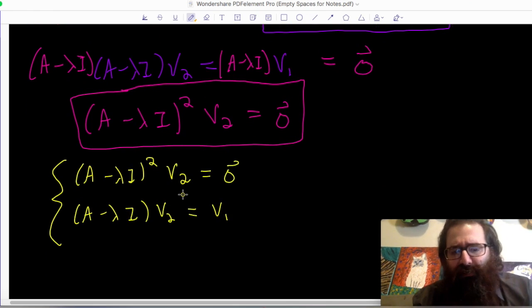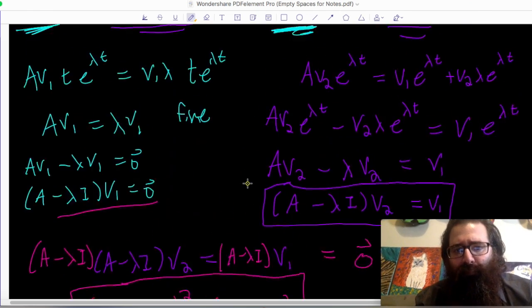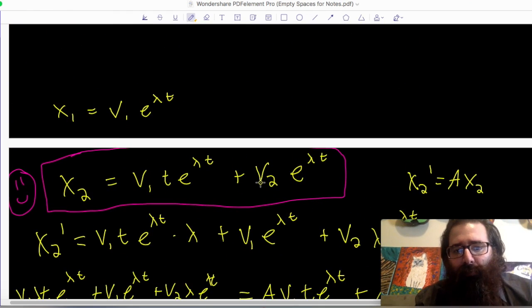This first condition, which I actually solved for second, but I wrote it first, is something I want to talk about a bit. A minus lambda I squared is just some matrix. So this says a matrix times a vector has to give you the 0 vector. I want this vector, of course, v2, to be non-trivial. If v2 is the 0 vector, then I've actually not introduced anything new into my second guess.